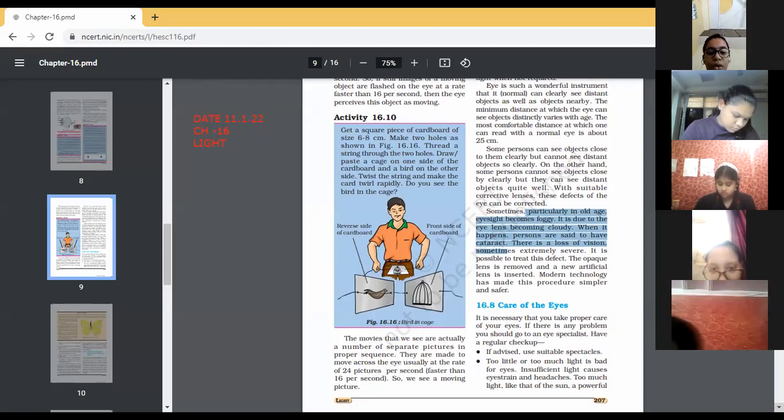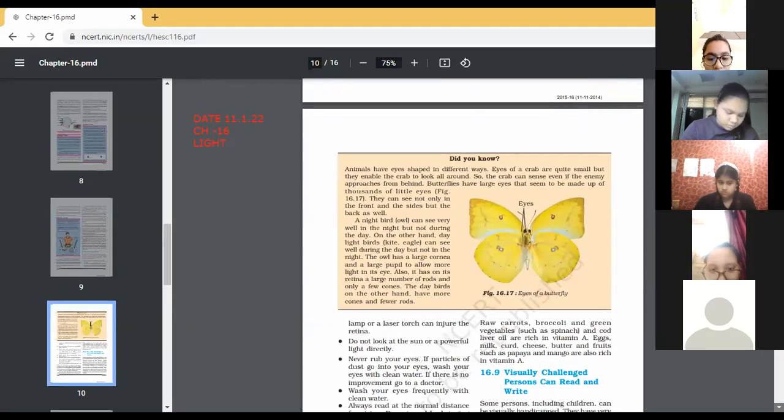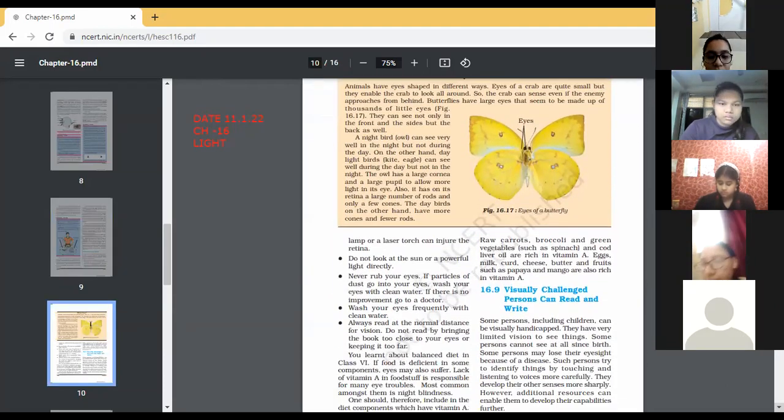Too little or too much light is bad for eyes. Insufficient light is bad. Kindly sit with your books open. Varuni, continue.